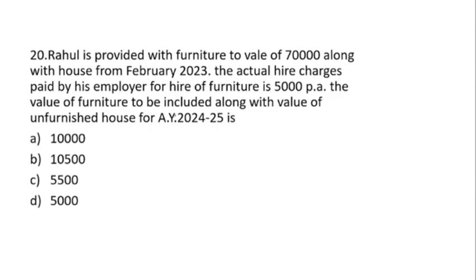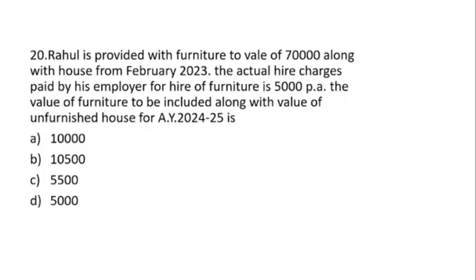So here there are some rules you need to follow. This question is related to rent-free accommodation, and here are the conditions. The first condition is the actual rent paid by the employer.